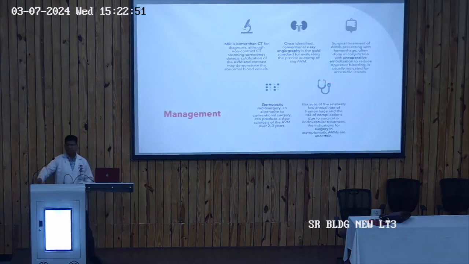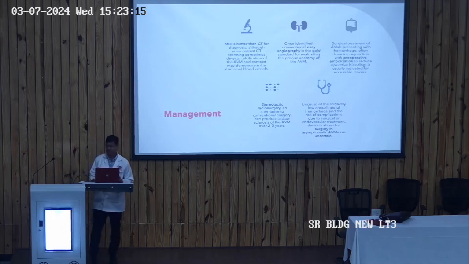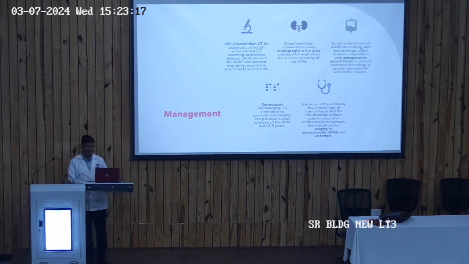And what is the management of these malformations? First, the diagnosis. Diagnosis is done through brain imaging, and if we compare the MRI with the CT scan, the MRI is usually better than CT for the diagnosis of AV malformations. Once you have identified the AV malformation through CT scan or MRI, we should go for further workup in the form of MR angiography or CT angiography.